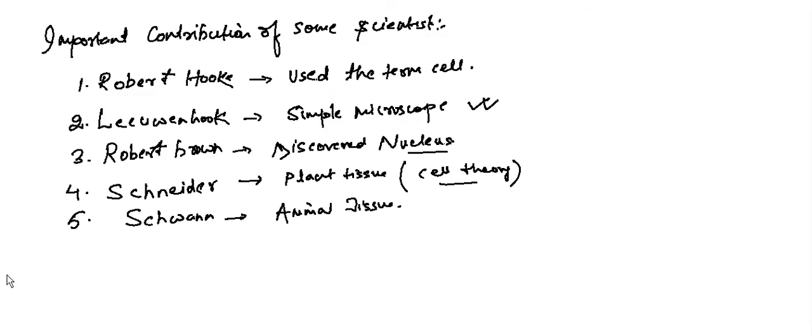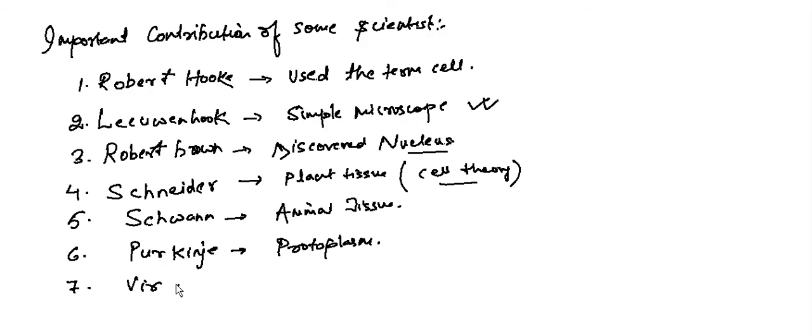Next we have Purkinje. He coined the term protoplasm. And the last scientist is Rudolf Virchow. Virchow gave the complete explanation of the cell theory.